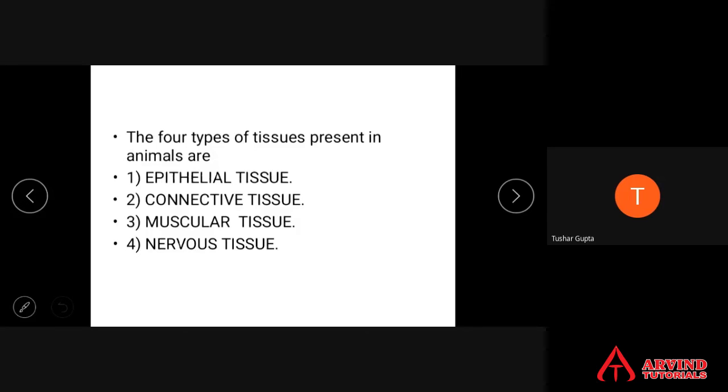All animals have four types of tissues in them: epithelial tissue, connective tissue, muscular tissue, and nervous tissue. We will be discussing these tissues one by one, the details of where exactly they are present in the body and their functions. Body में किधर मिलते हैं and how they appear and what are the functions. All will be discussed. Okay, animals have four types of tissues: epithelial tissue, then connective tissue, then muscular tissue, and nervous tissue are the four types of tissues present in animals.